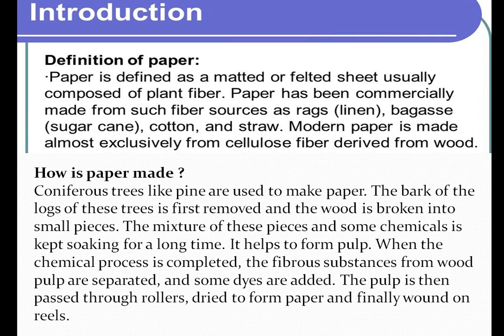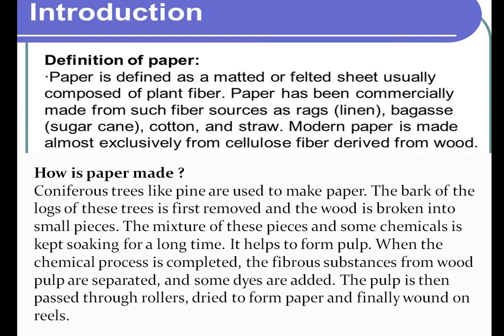Paper is made from coniferous trees like the pine tree. First the logs of these trees are removed and broken into smaller pieces. This mixture of pieces and some chemicals is kept for soaking, that is, left for a long time.